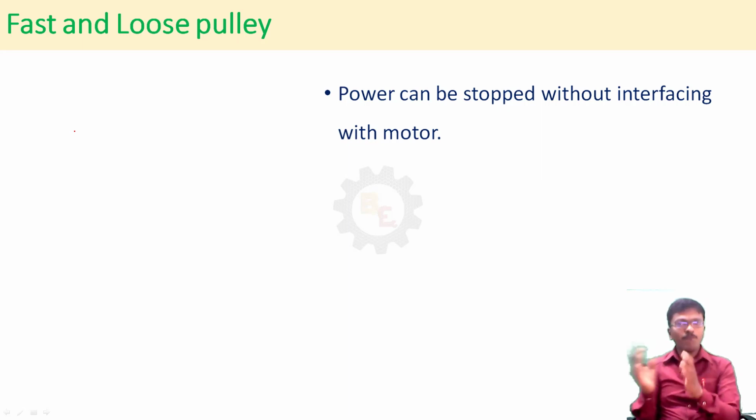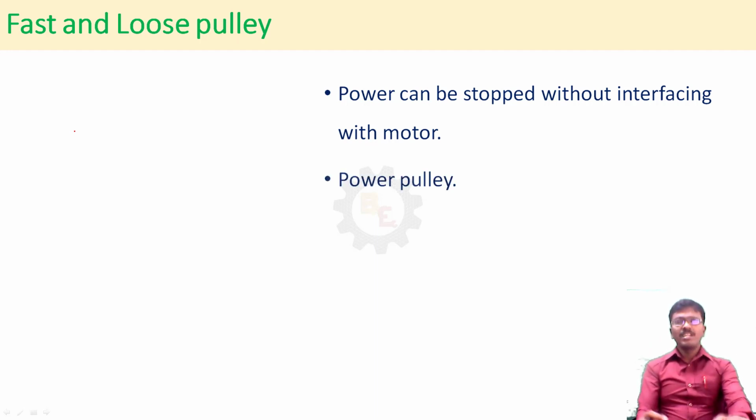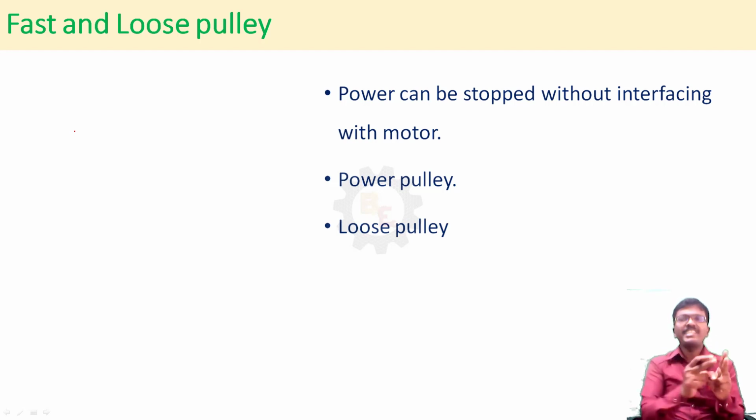Here, one pulley is keyed to the machine member, another pulley will be a loose pulley. There will be two pulleys. One pulley is keyed to the machine member to transmit the power. Another pulley is a loose pulley, which will rotate without transmitting the power.